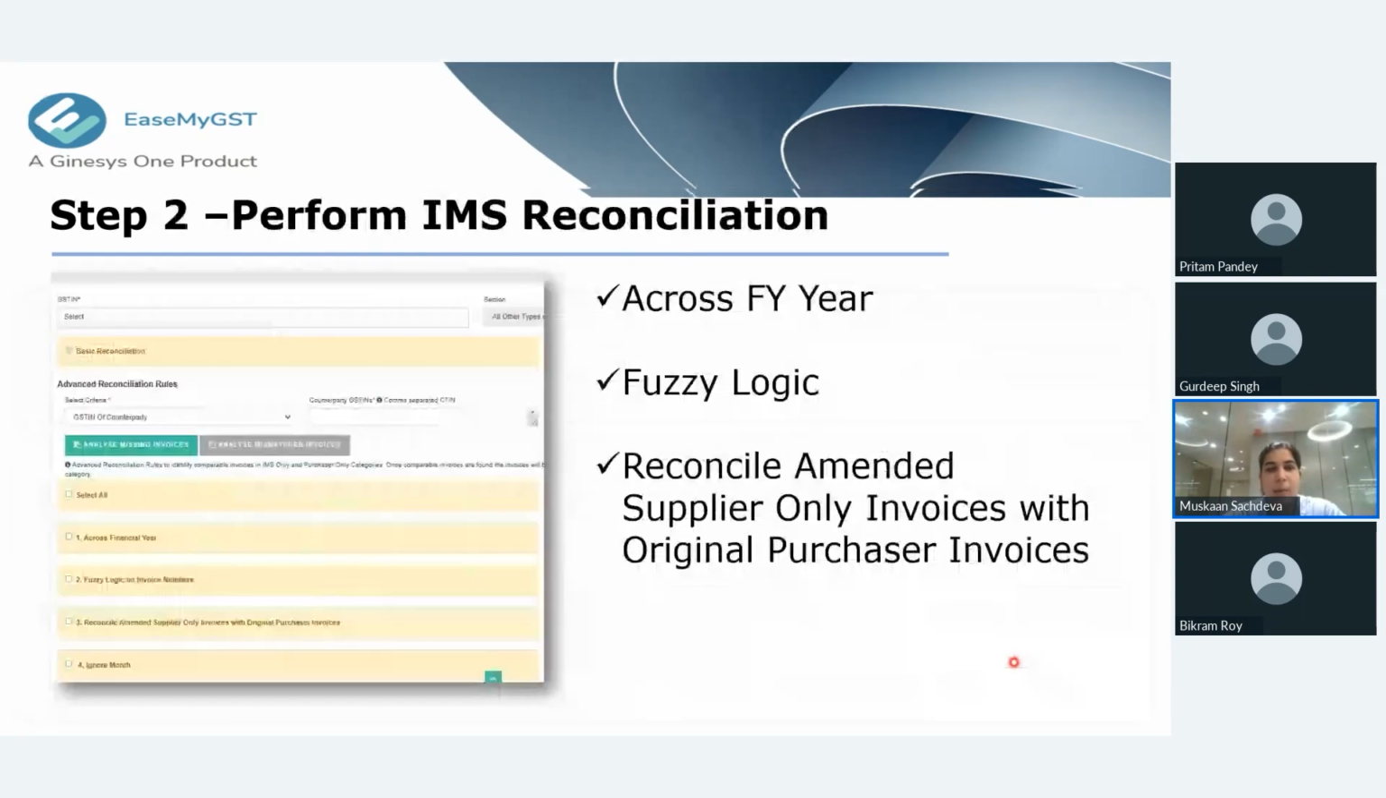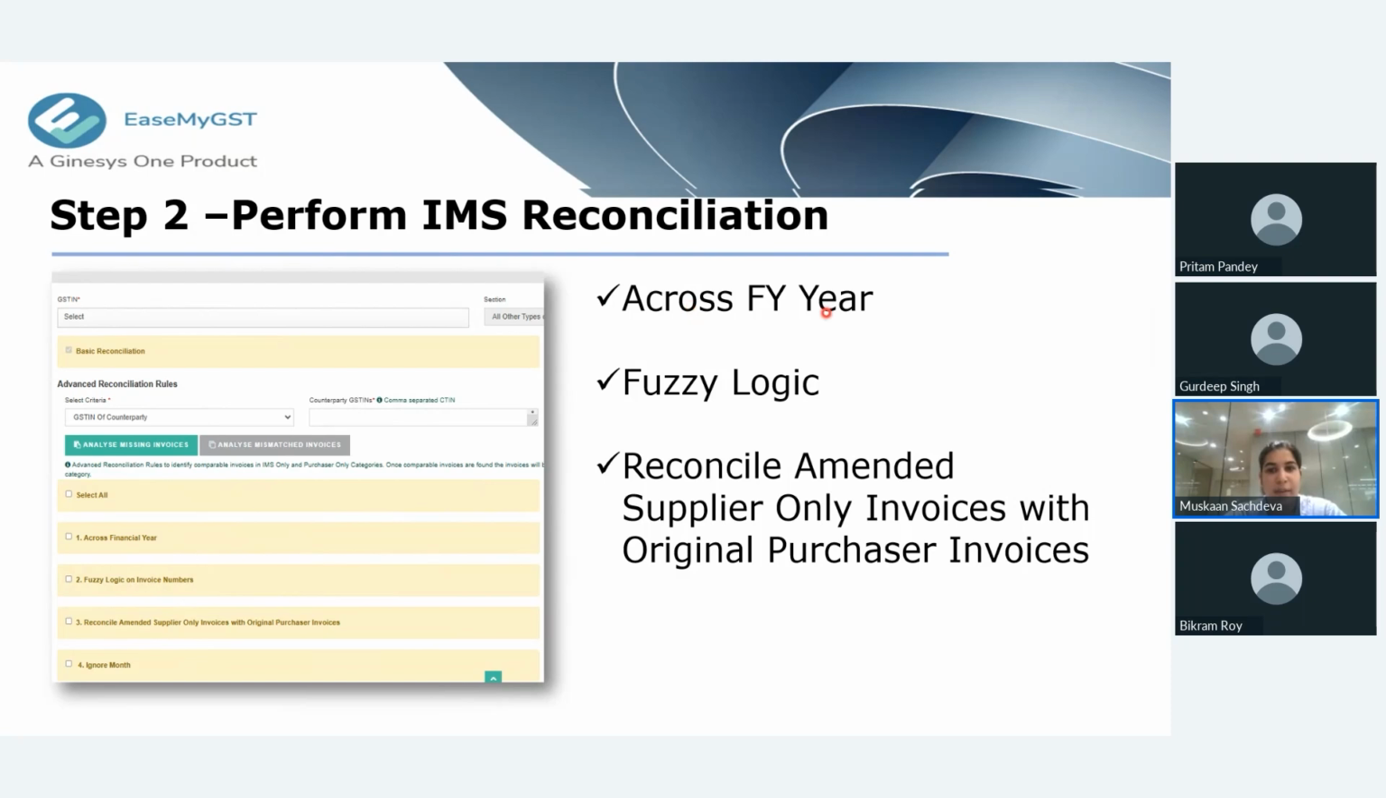Then once the data has been fetched from the government portal, we will go to perform IMS reconciliation. That is, we will perform the RECO on EaseMyGST using some logics. For example, we will select our GST from here, and then we will click on analyze missing invoices. So we just need to apply three very basic logics for IMS reconciliation.